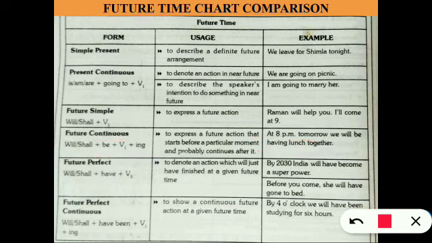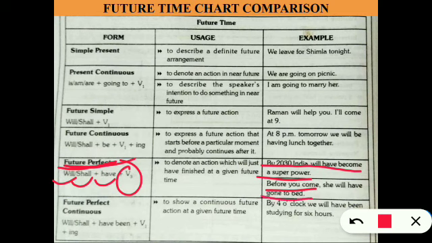Then future perfect tense. We use will, shall plus verb 3, to denote an action which will just have finished at a given future time. Example, by 2030, India will have become a superpower. Okay, so here we see the future tense chart. Before you come, she will have gone to bed. She will have gone to bed.